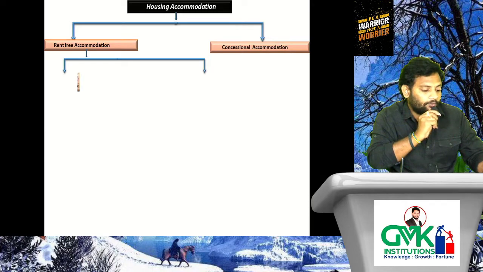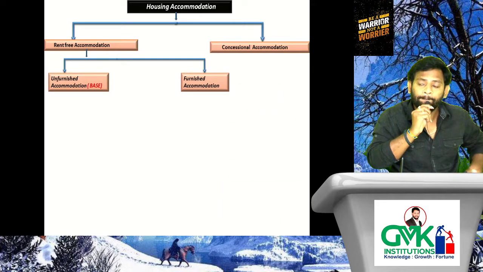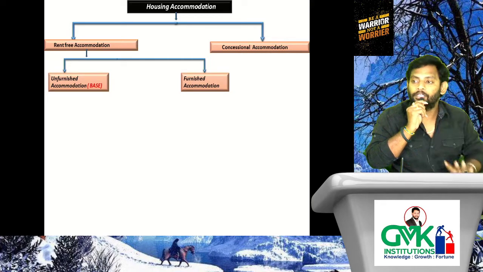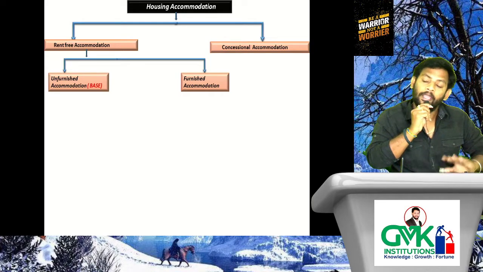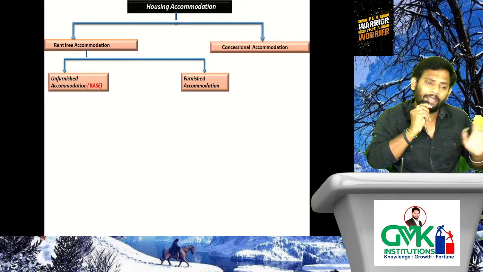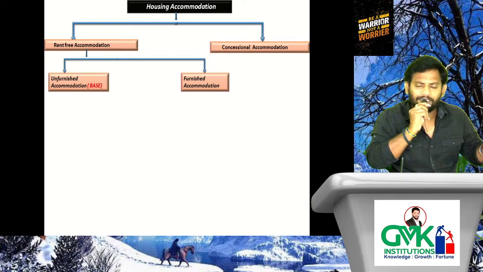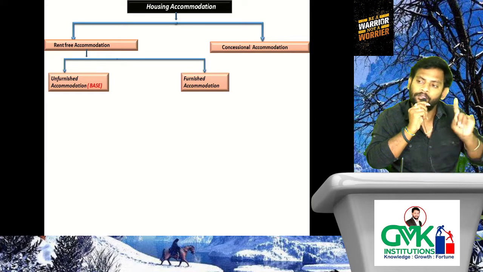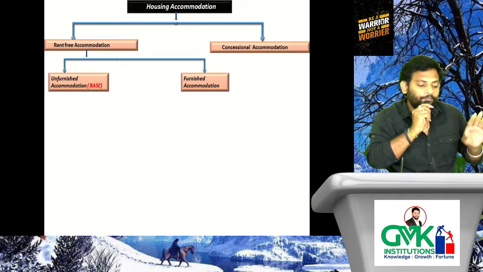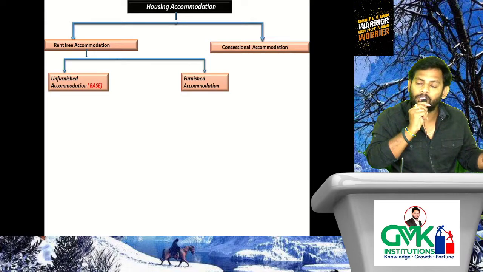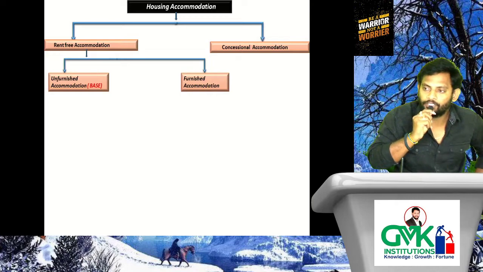Then when can we call it furnished accommodation? The accommodation has been provided by the employer to the employee with furniture: sofa set, dining table, air conditioner, TV, refrigerator, bed, chairs, and so on. So along with furniture, he is providing accommodation. Then we need to treat it as furnished accommodation. So rent-free accommodation has been bifurcated into two parts. First one is unfurnished accommodation, second one is furnished accommodation.